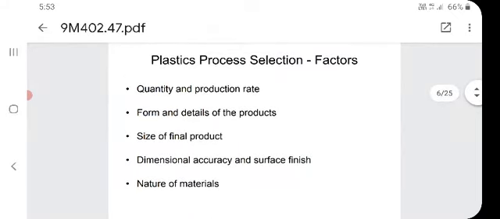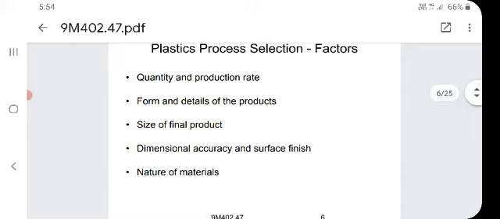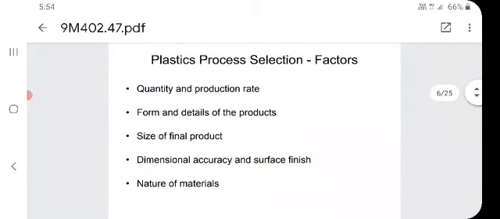So, plastic process selector factors: quantity and production rate, form and details of the products, size of the final product, dimensional accuracy and the surface finish, nature of materials. We will see once again: quantity and production rate, form and details of the products, size of the final product, dimensional accuracy and surface finish, nature of the materials.